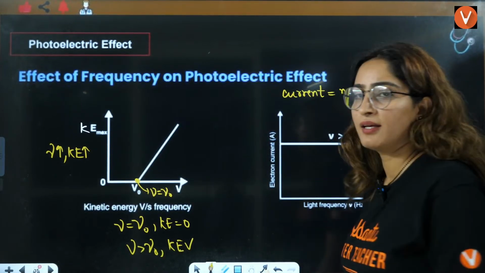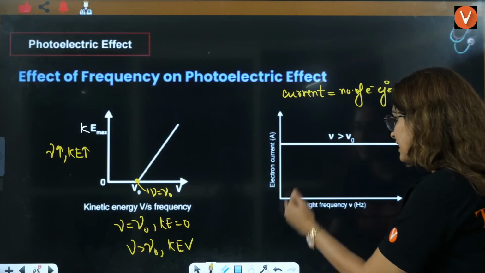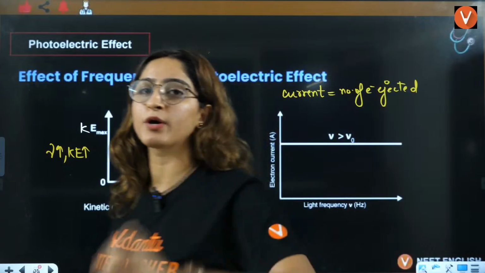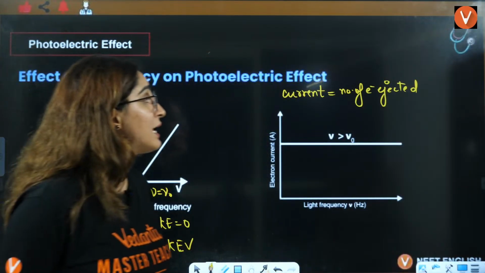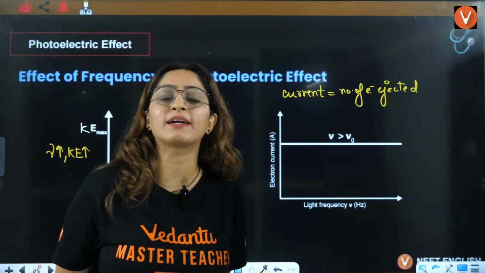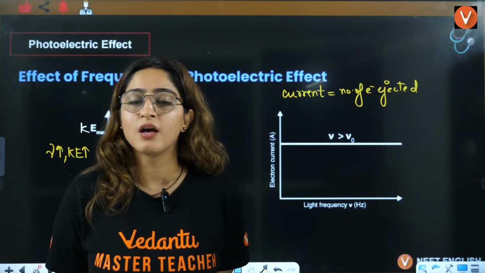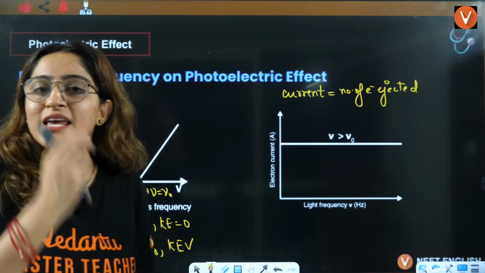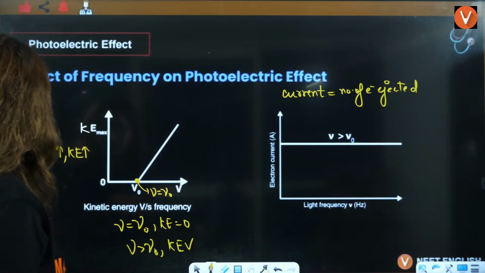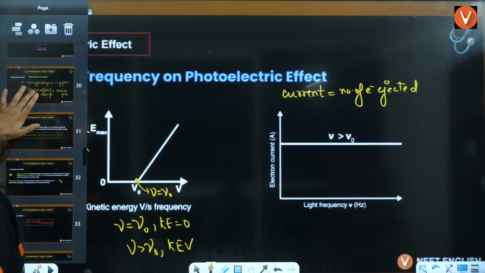Now tell me, when you are increasing the frequency, was there any effect on the number of electrons ejected? No. Intensity was affecting the number of electron ejection. Frequency had no effect on the number of electrons. It's a simple observation that I told you here as well.